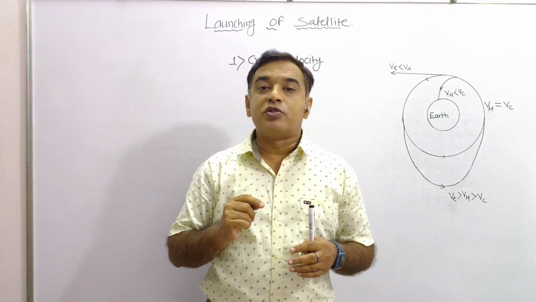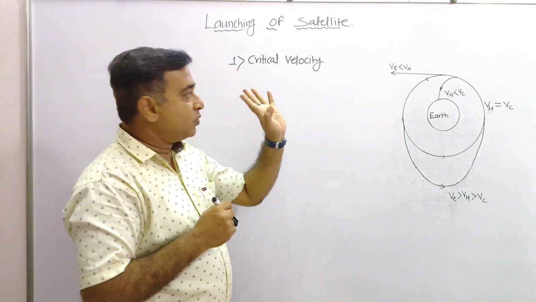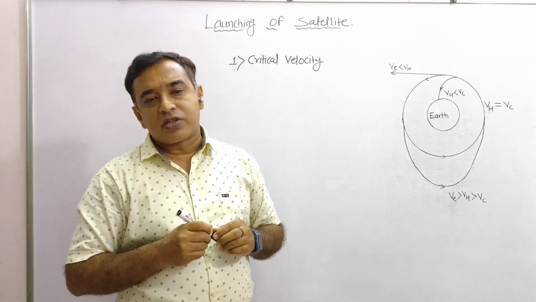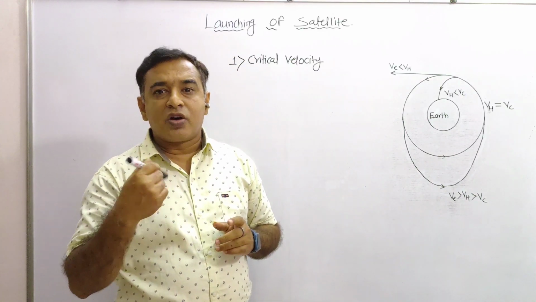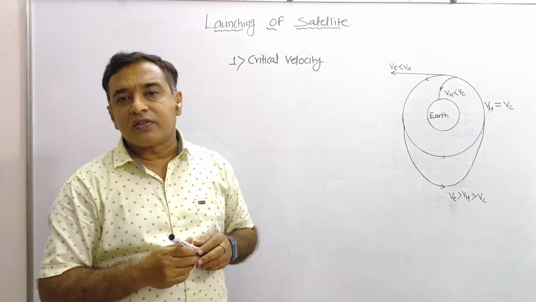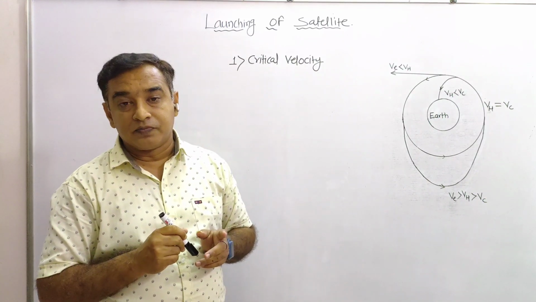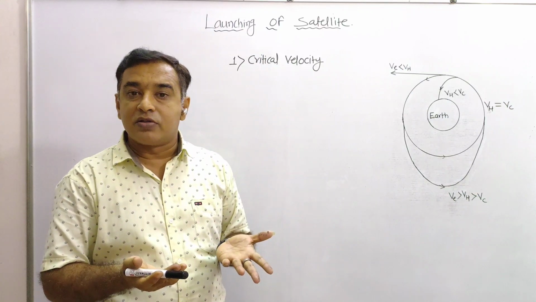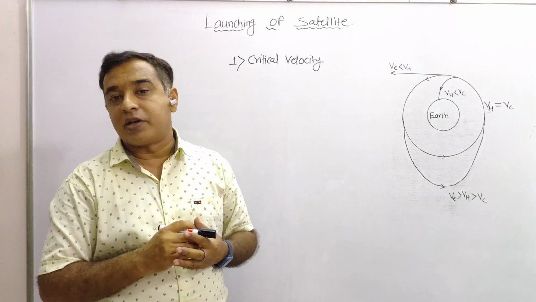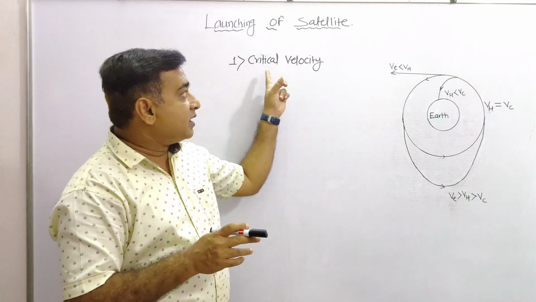So the first definition that we are going to know is the critical velocity. Here it is the critical velocity before you. Critical velocity of satellite. It is a velocity given, or it is a horizontal velocity given to the satellite so that it will revolve around the Earth in a circular orbit. See, the word is very important. It is a horizontal velocity given to the satellite so that it can revolve around the Earth in a circular orbit. Circular orbit is known as critical velocity.